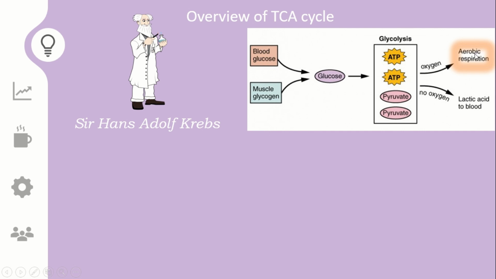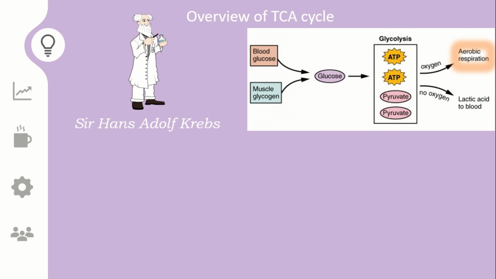Don't get confused over here. TCA cycle doesn't require oxygen, but it should happen when oxygen is present. Because after TCA cycle we'll see oxidative phosphorylation, where the electrons have to be transported to oxygen so that water molecules can be produced. And in that phase of carbohydrate metabolism, ATP is synthesized through ATP synthase. That is the major source of ATP produced in our cell, and that obviously happens in mitochondria.